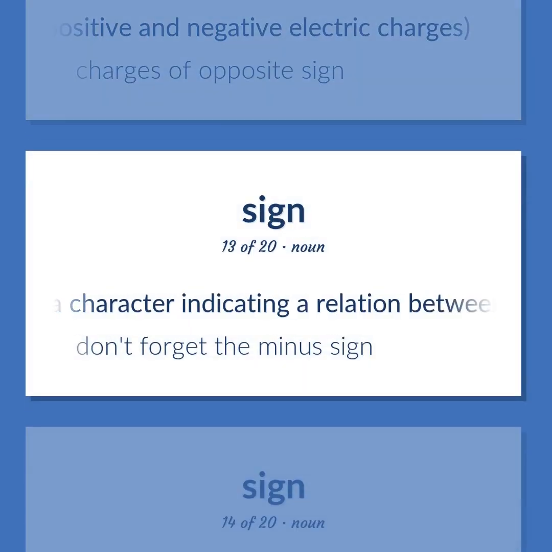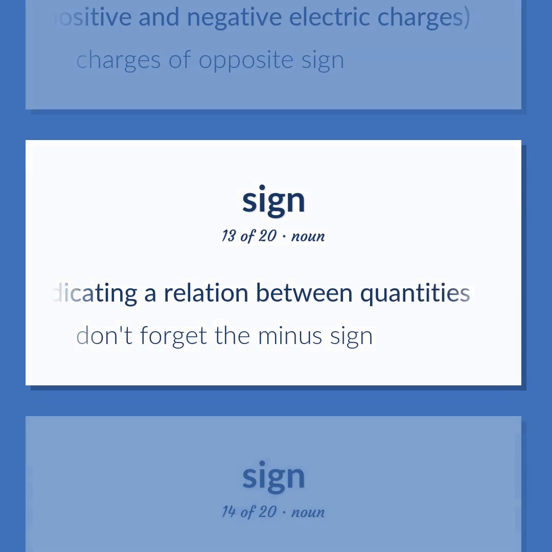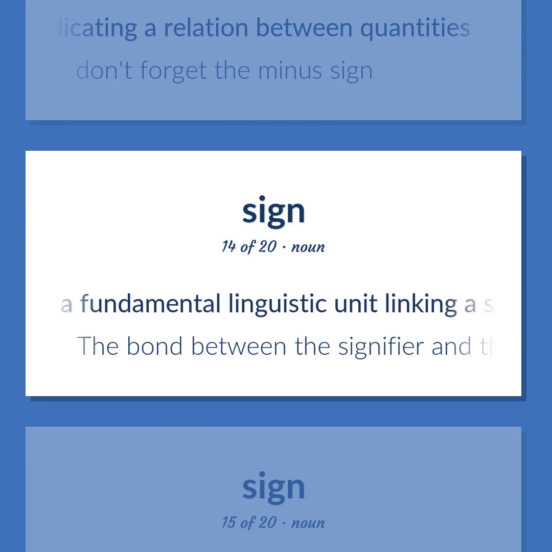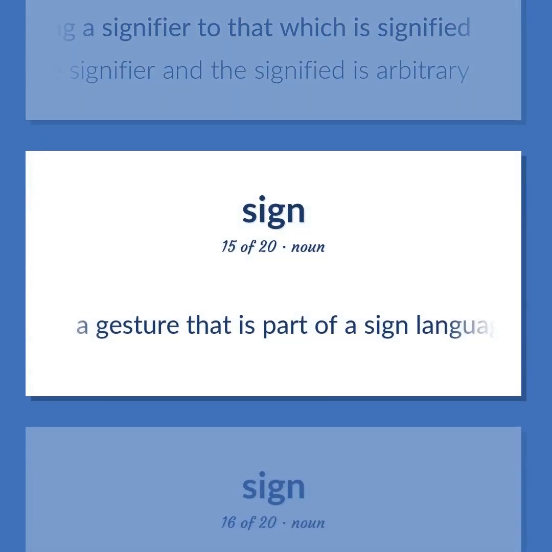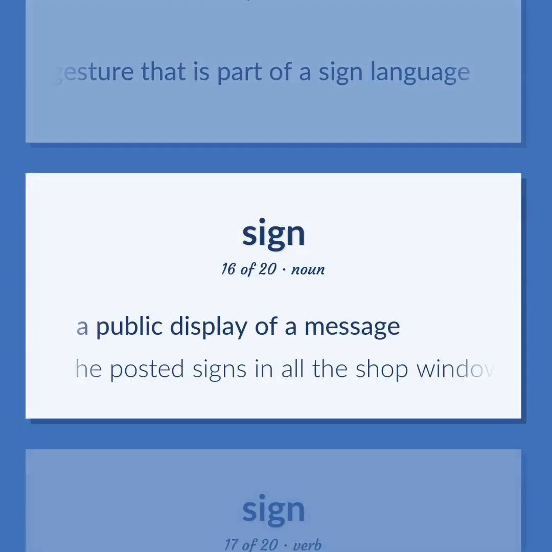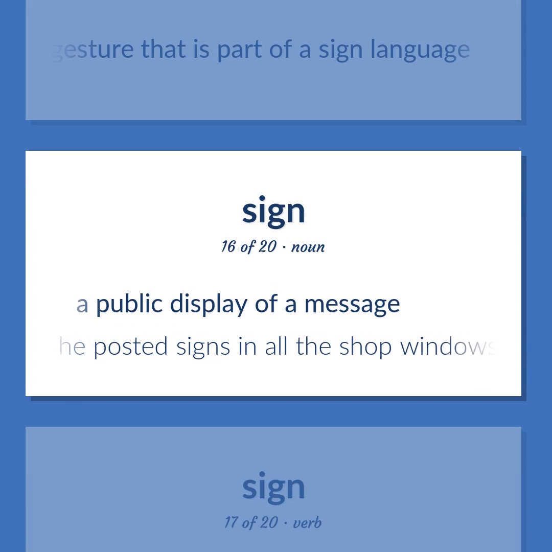A character indicating a relation between quantities. Don't forget the minus sign. A fundamental linguistic unit linking a signifier to that which is signified. The bond between the signifier and the signified is arbitrary. A gesture that is part of a sign language. A public display of a message. He posted signs in all the shop windows.